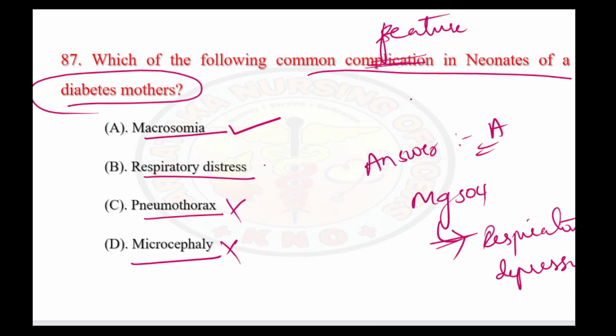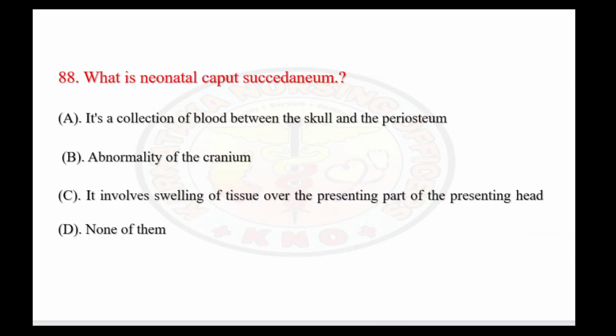If in the question they have not specified anything about MgSO4, just about the diabetic mother's neonate, then you can see the classic feature called macrosomia. The answer is option A.